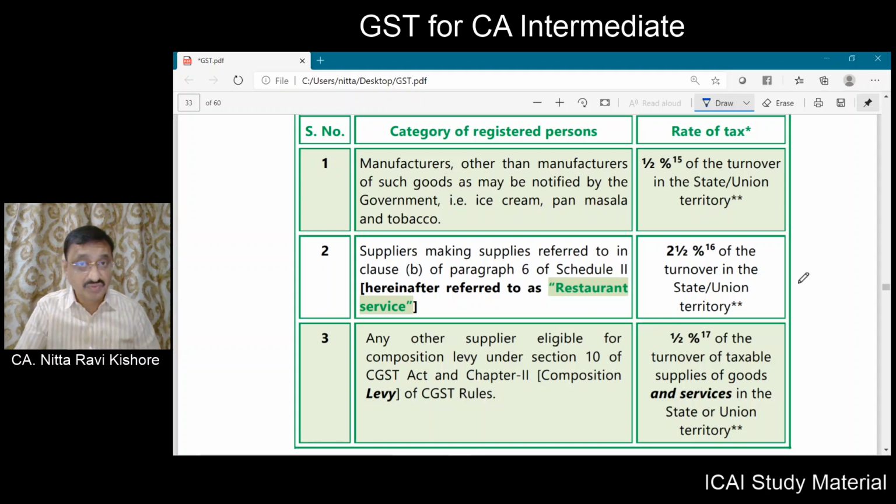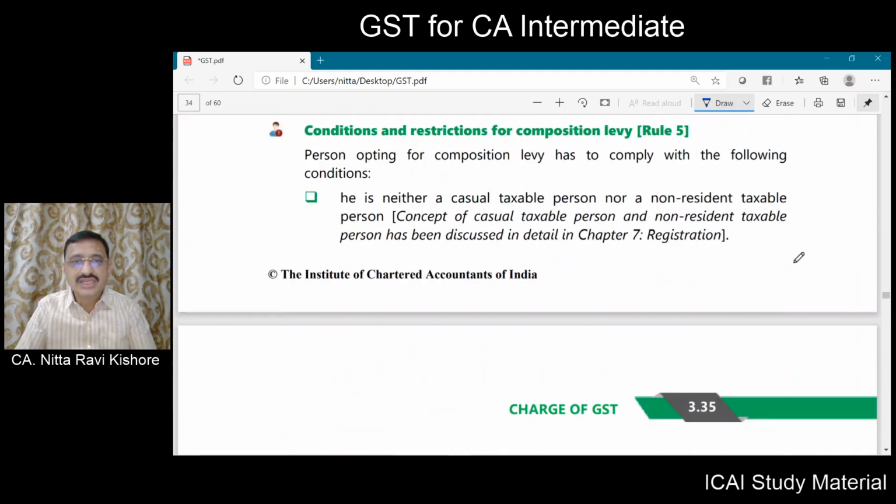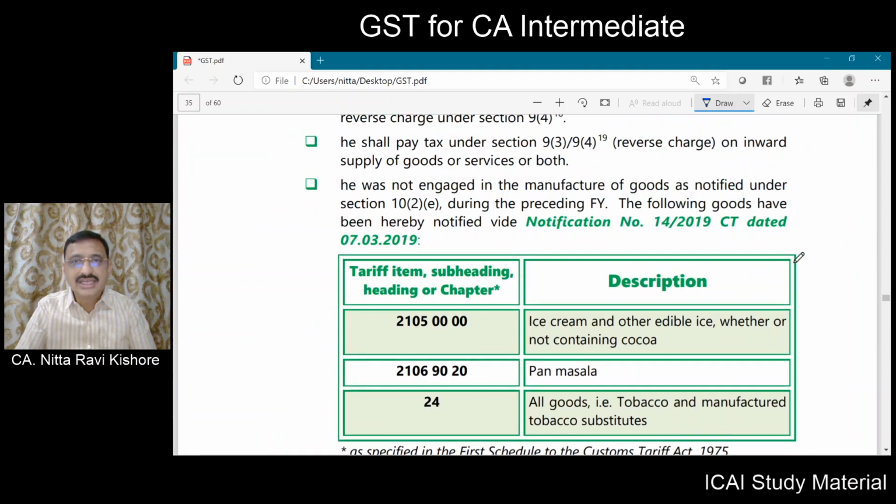Now in the manufacturing, certain goods are excluded. Now what are those goods that have been excluded? The goods that have been excluded are notified by notification number 14 of 2019, wherein the excluded goods are, means if you are a manufacturer of ice cream, edible ice, whether or not containing cocoa, pan masala, goods relating to tobacco and tobacco substitutes.